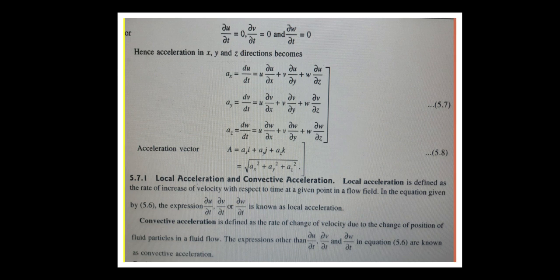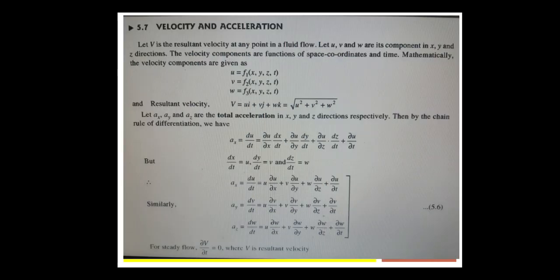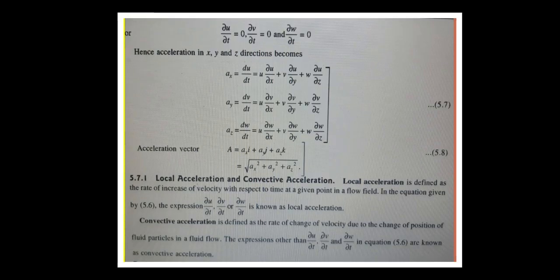It is defined as the rate of increase of the velocity with respect to time at a given point of the flow, and the equation can be written as equation 5.6. In equation 5.6, the expressions ∂u/∂t, ∂v/∂t and ∂w/∂t are known as the local acceleration.